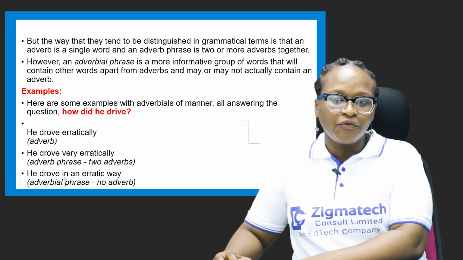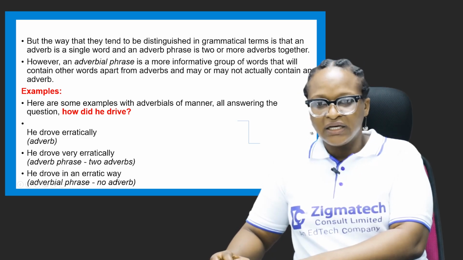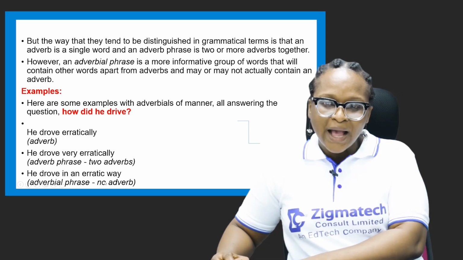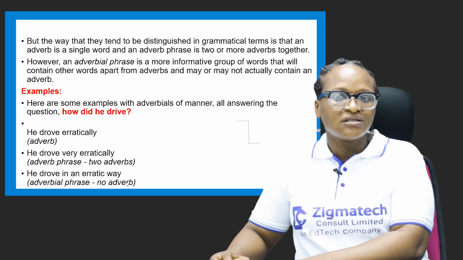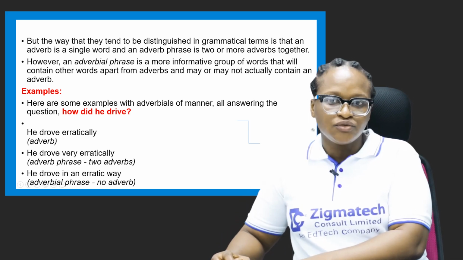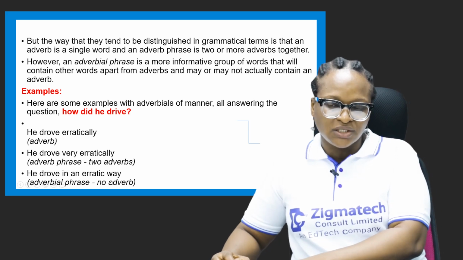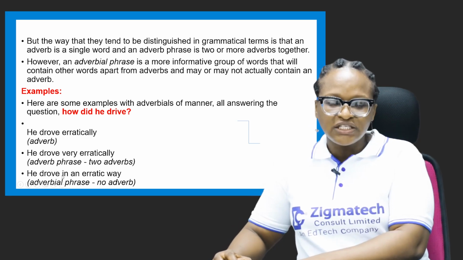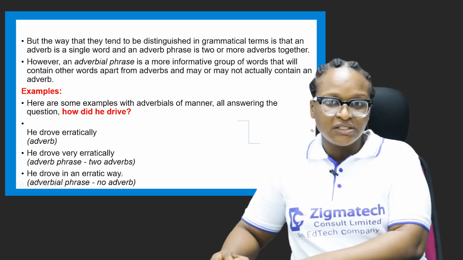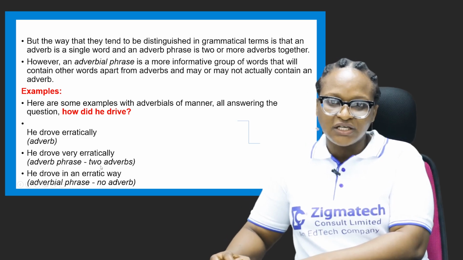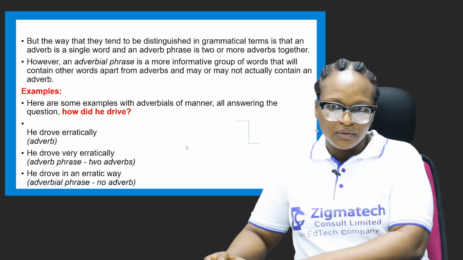So if we underline from in to way, it is an adverbial phrase. Why? Because it shows us how the person drove. So in this case, it's an adverbial phrase, not an adverb phrase, and not an adverb.